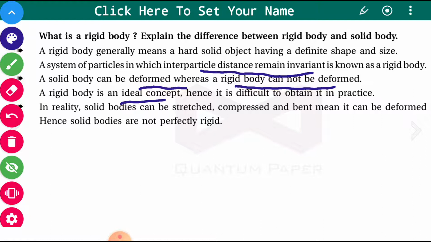In reality, solid bodies can be stretched, compressed and bent. Okay, in our day-to-day life, these solid bodies can be stretched, compressed, bent, means they can be deformed. Hence solid bodies are not perfectly rigid bodies. Okay, a rigid body cannot be compressed, cannot be bent. That is the main difference, or we can say deformation is not possible.